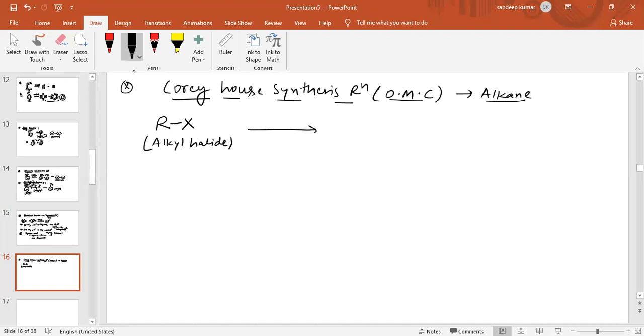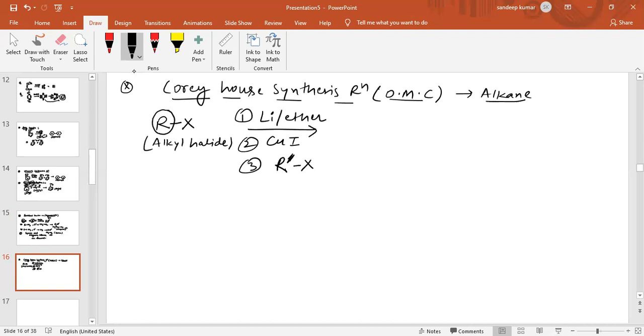In the first step we use lithium in presence of ether. In the second step we use copper iodide, and in the third step we use another alkyl halide, which is R'X. Again this is also a coupling reaction.